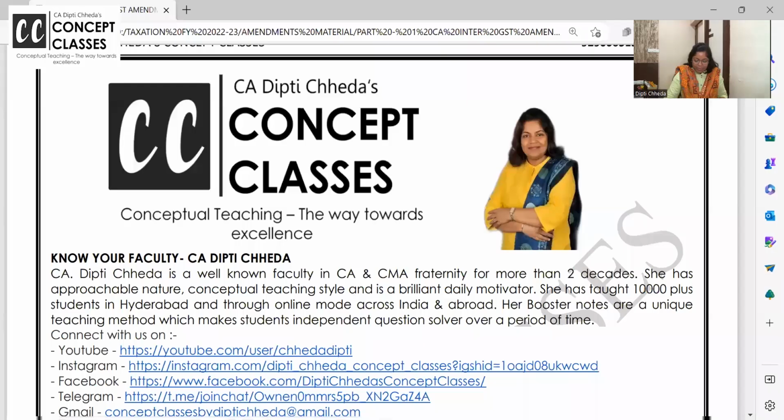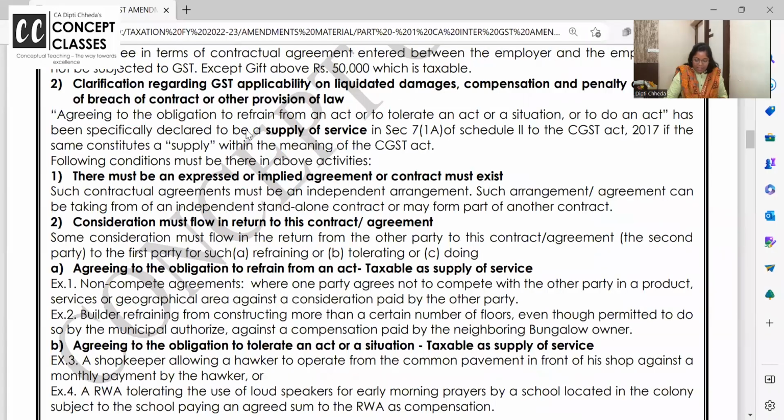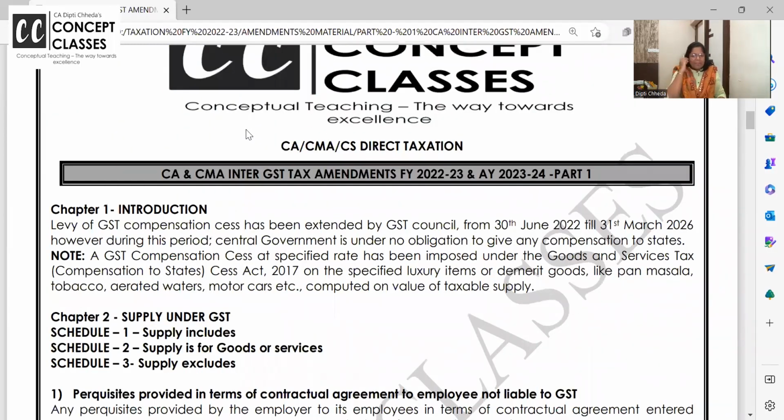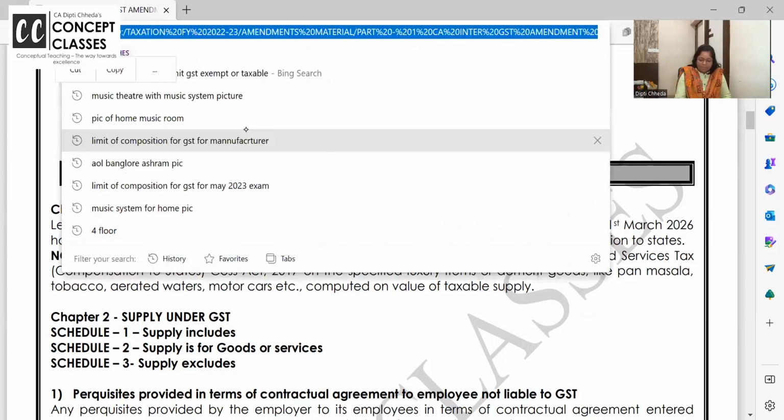Let us begin now, hoping that you have taken a printout of this material. These are all base level details. The first chapter is simple: what is GST, the advantages and disadvantages of indirect taxes, and how IGST and CGST set off can be done. So the first chapter is just a base introduction. There is only one amendment, and that amendment is related to GST compensation cess.